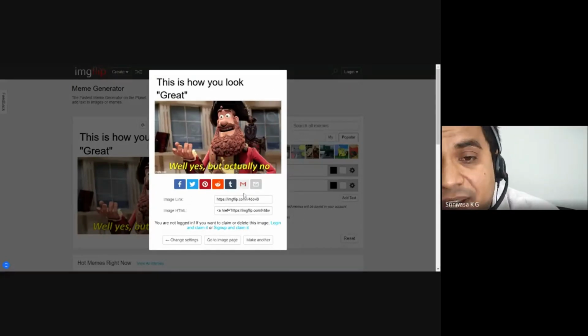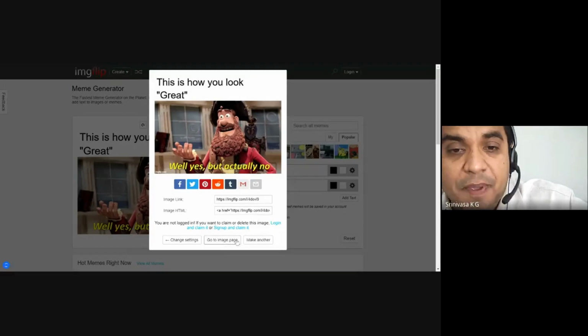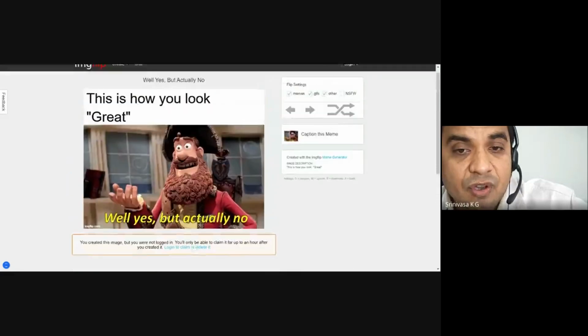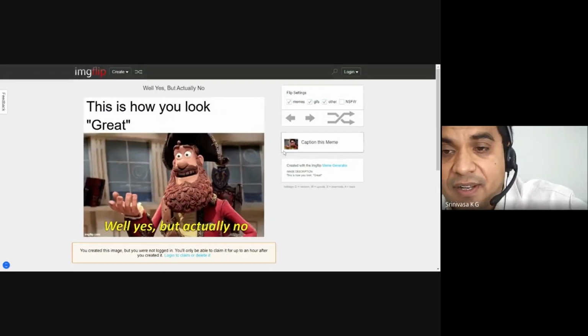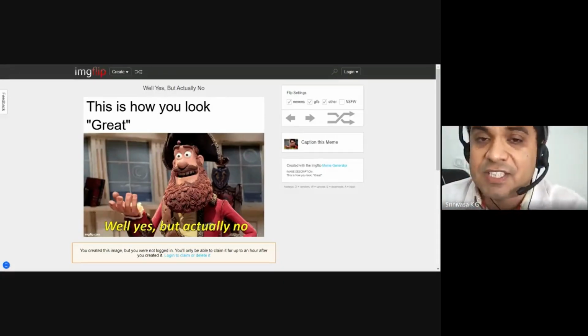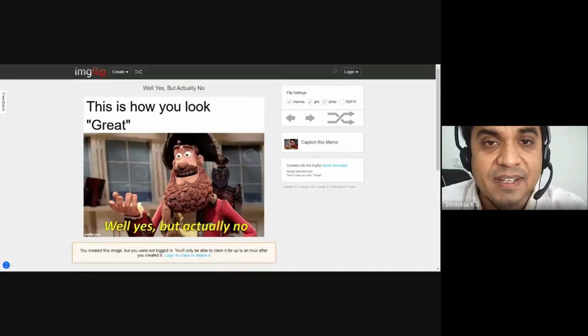So now I can actually add some of the things about the image. You can add a lot of things in and around the image and make an image customizable. Okay, so I can get to the image page. This is how the image was taken. Okay, so I can even flip it and caption this meme, do a lot of things. This is actually called an image creator, which is very much useful in creating the contents, right?